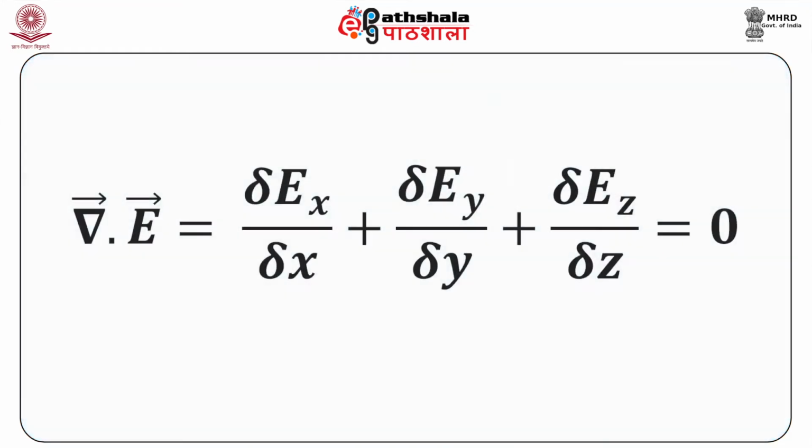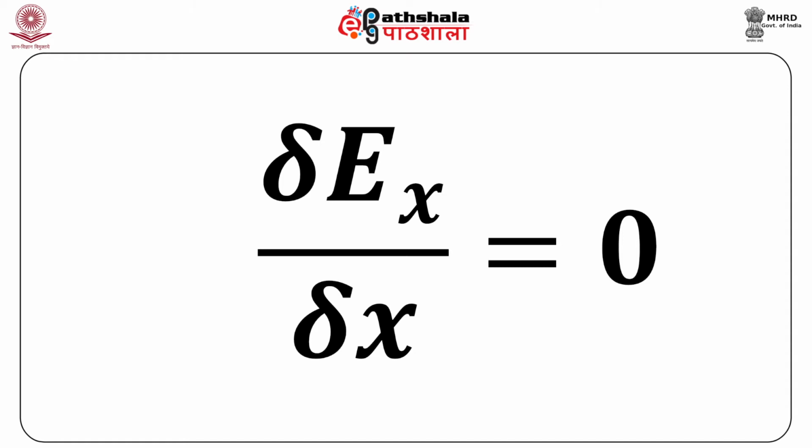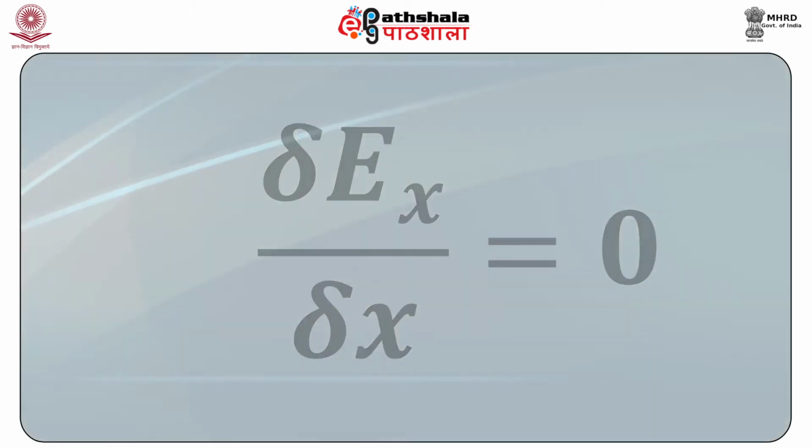Now we have Gauss's law, which states that del dot E is equal to del Ex by del x plus del Ey by del y plus del Ez by del z is equal to 0, the partial derivatives. Since only Ex is not equal to 0, because we don't have any other component, this implies that del Ey by del y is equal to 0 and del Ez by del z similarly is equal to 0.